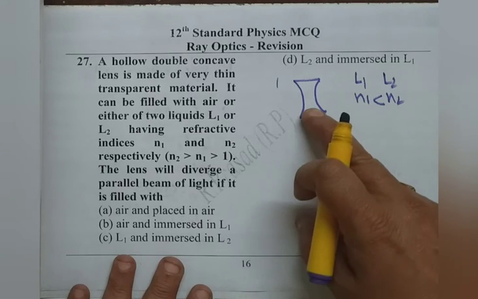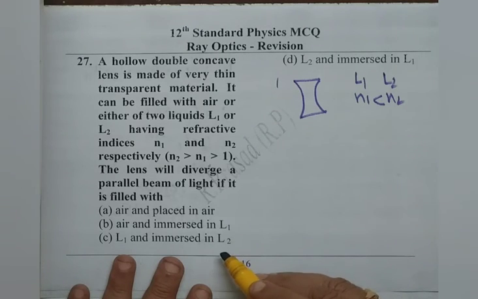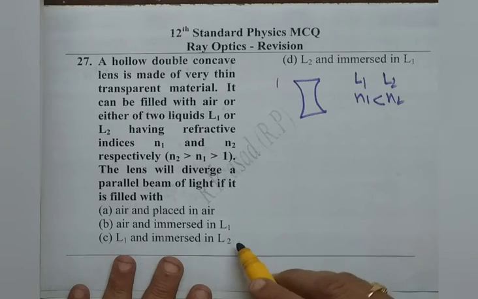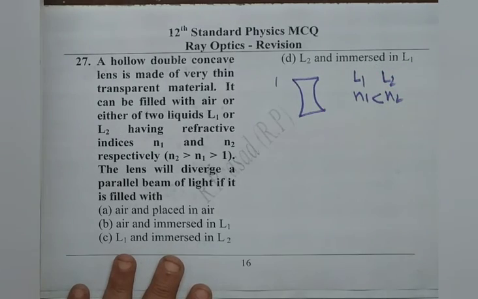Surrounding medium, lens medium is L1, whose refractive index is N1, and immersed in L2 means surrounding medium has a larger refractive index of N2. So that is also not possible. Last option, we say L2, that is the lens is filled with L2, larger refractive index, and surrounded by L1. So that is right. Option D is right.